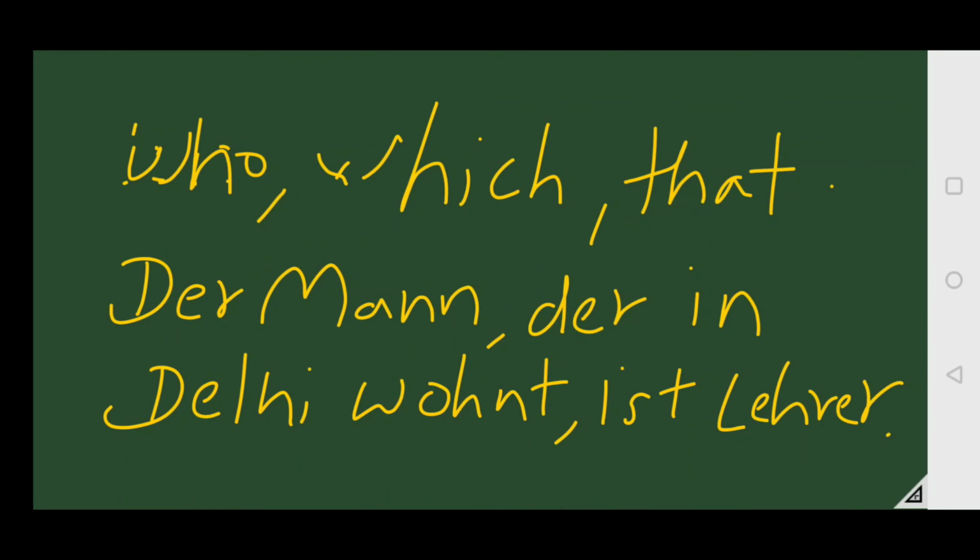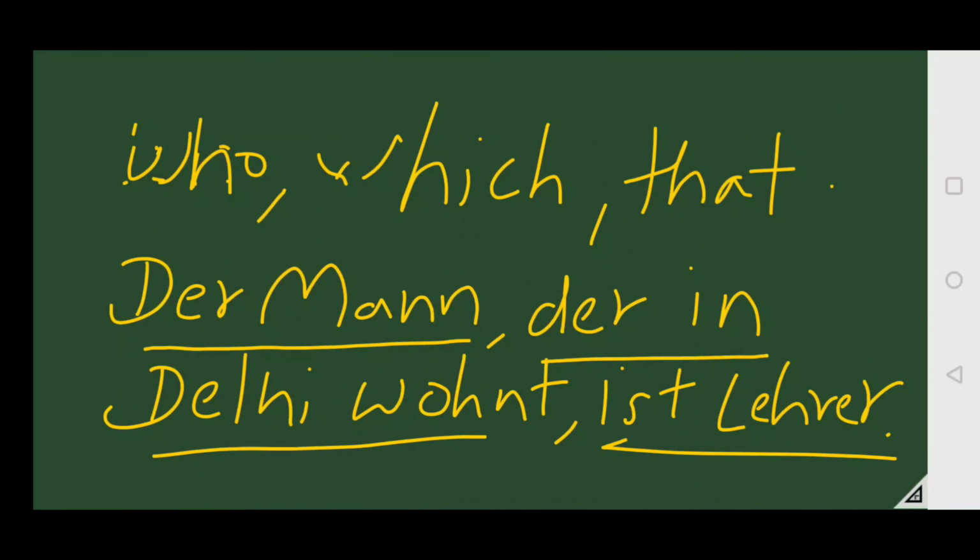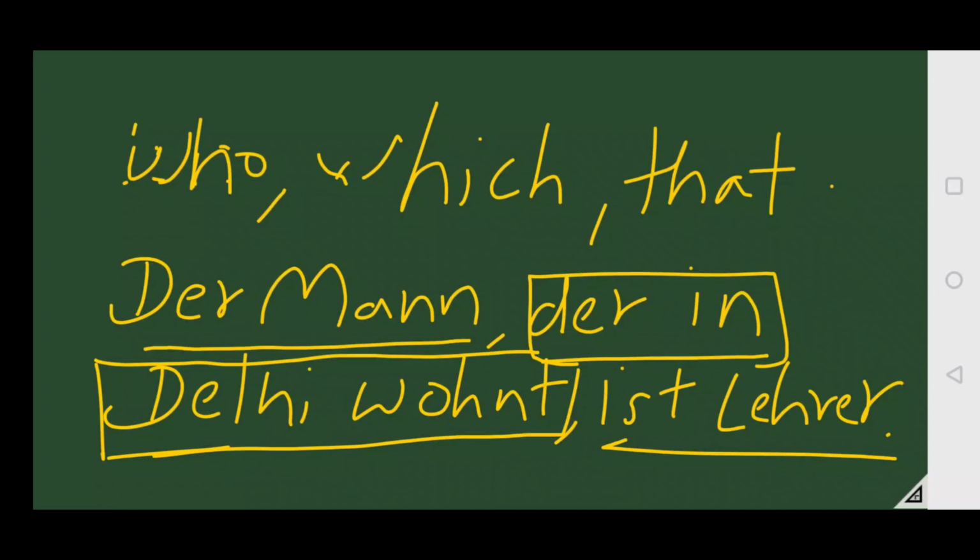See, this is a two-sentence structure. When we make a simple sentence, just look at the underlined part. Der Mann ist Lehrer. The man is a teacher. And the extra information: who in Delhi lives. Who lives in Delhi. This is the extra information about the man. The man who lives in Delhi is a teacher.